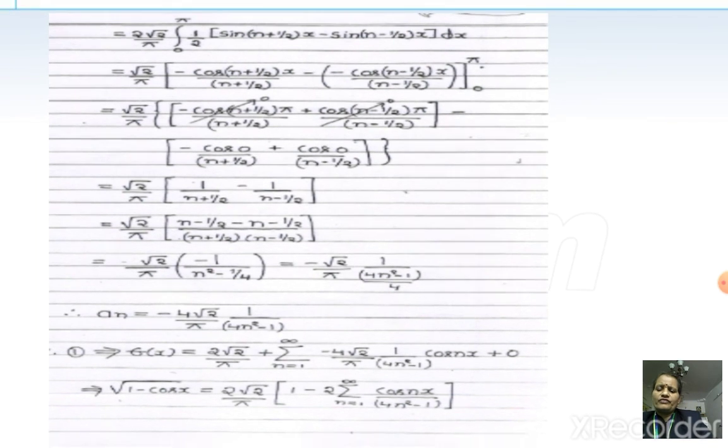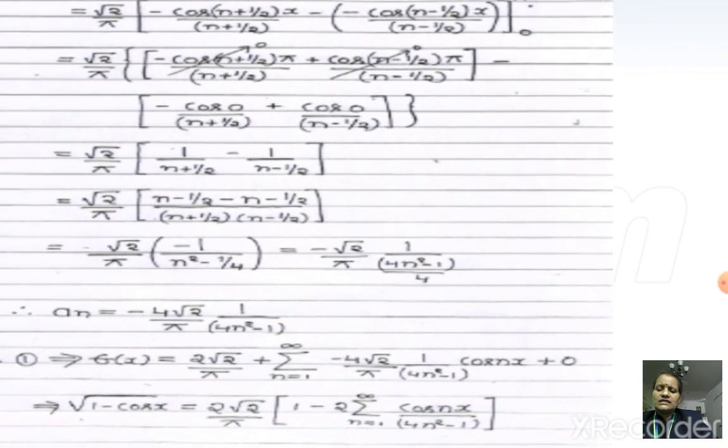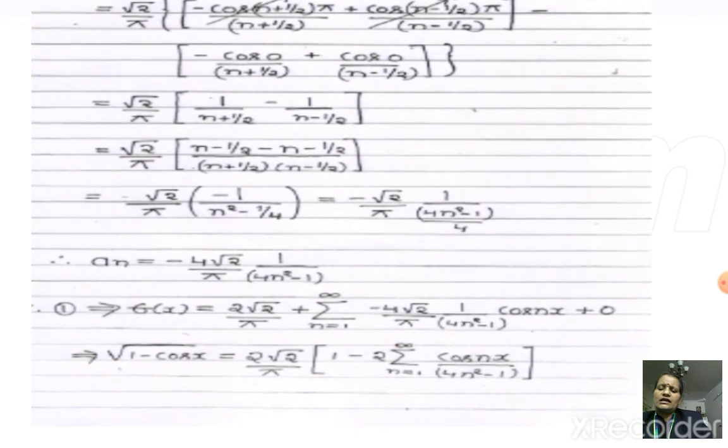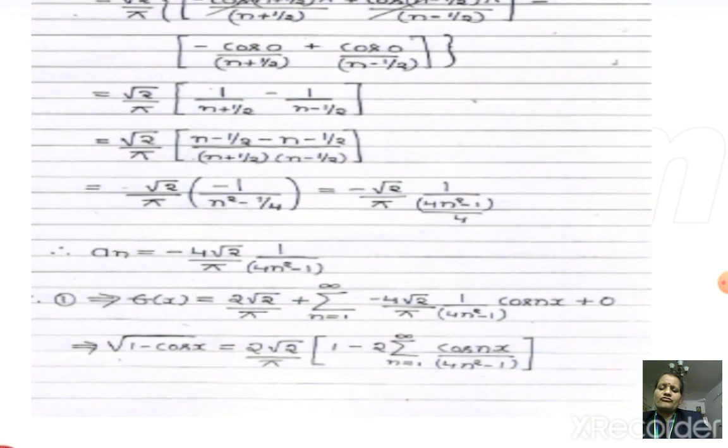Therefore, what we are getting here is an is equal to minus 4 root 2 divided by pi into 1 divided by 4n squared minus 1. And equation 1 implies f of x is equal to a0 by 2 plus sigma an cos nx, where an is minus 4 root 2 divided by pi into 1 divided by 4n squared minus 1, cos nx, plus 0.